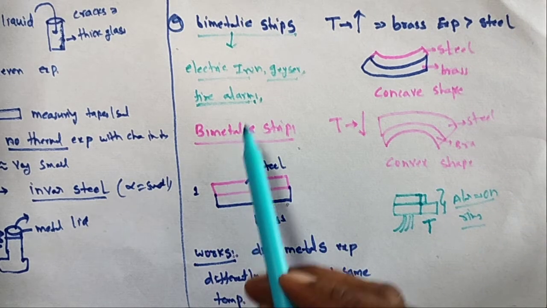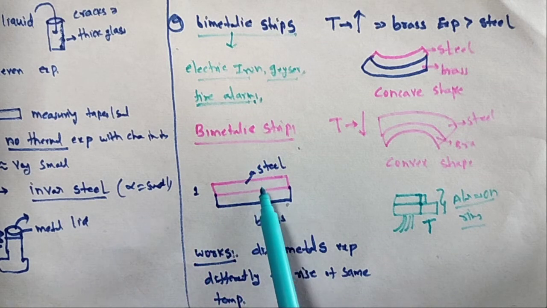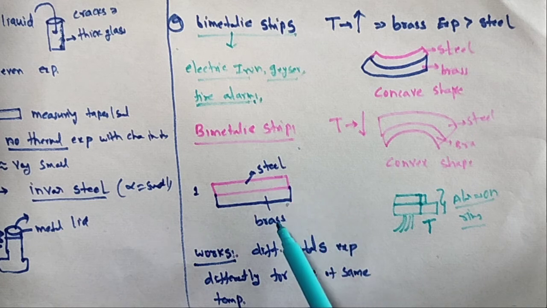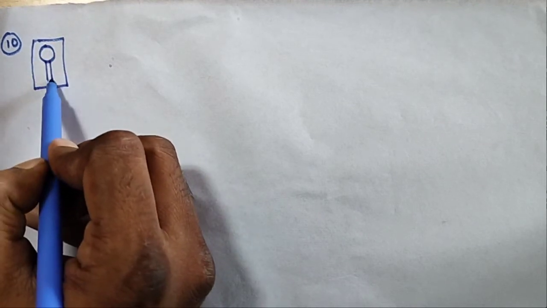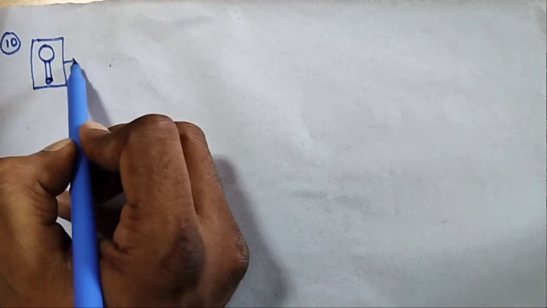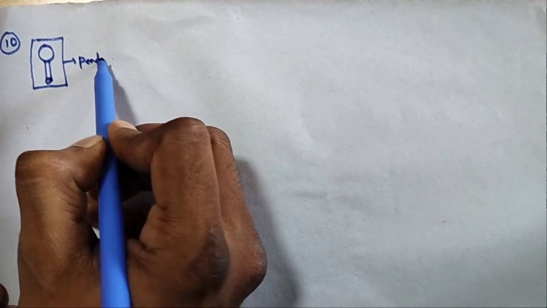So the bimetallic strip is an arrangement of riveting two metals, steel and brass, with a number of applications. The 10th one is the pendulum clocks. Here is a clock. We know that very well. So this is the pendulum clock.